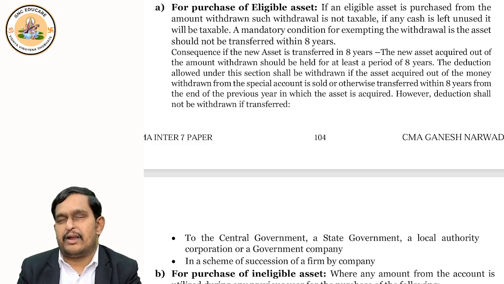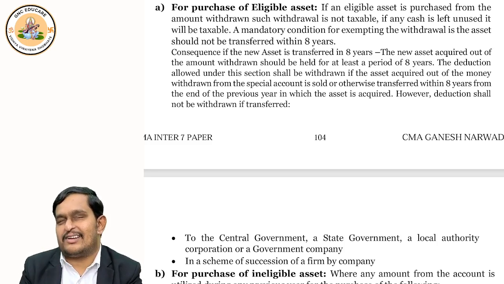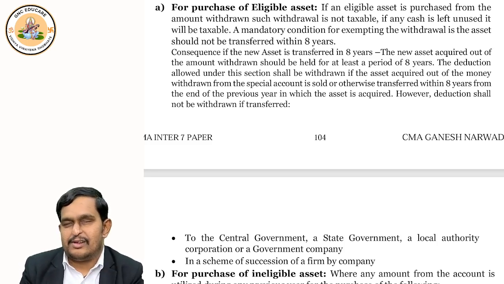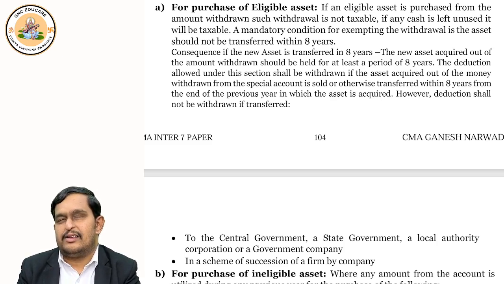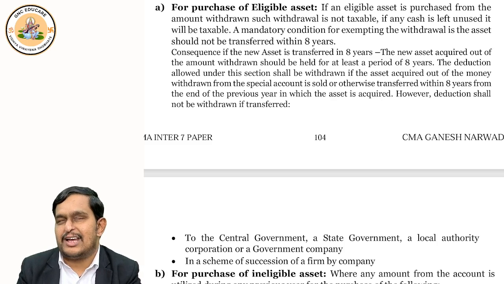And please remember that the eligible asset should be maintained for how many years? Up to 8 years you should not sell it. You should not transfer it. Then your withdrawal is not taxable. But suppose you withdrew 3 crore rupees for purchase of an eligible asset. You use 2.5 crores to purchase the eligible asset, and the balance 50 lakhs you kept in cash. So that 50 lakhs becomes taxable. So the unutilized amount is taxable.